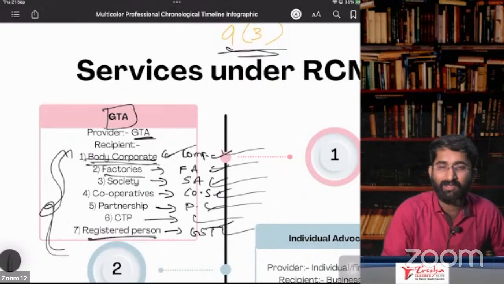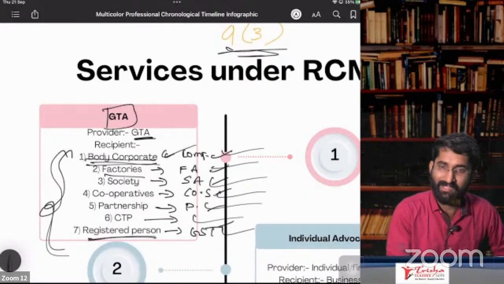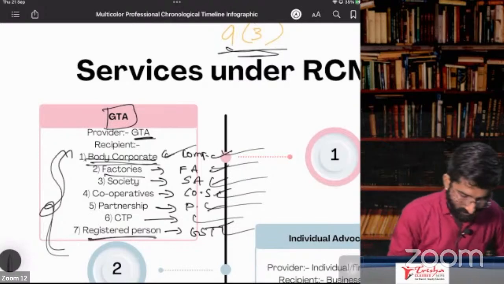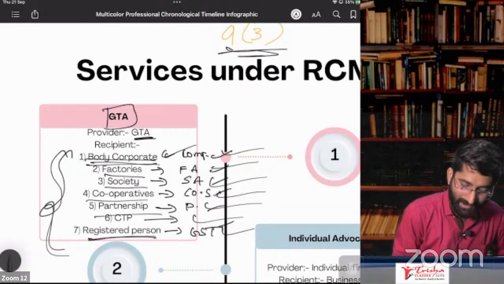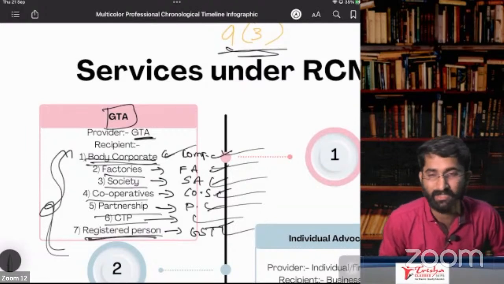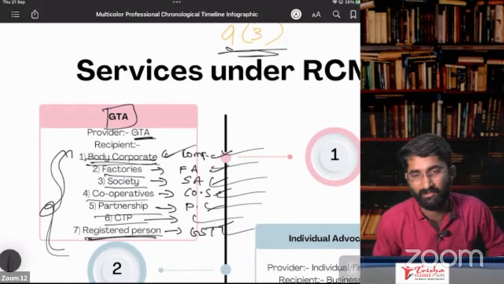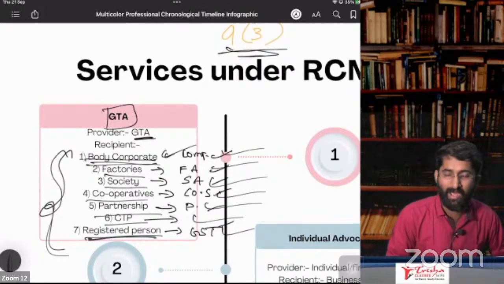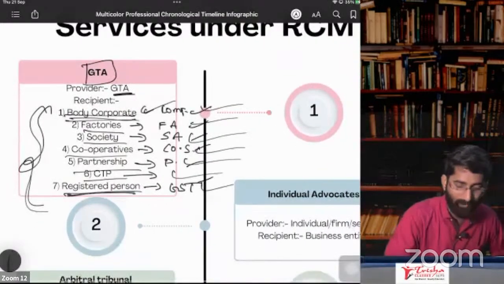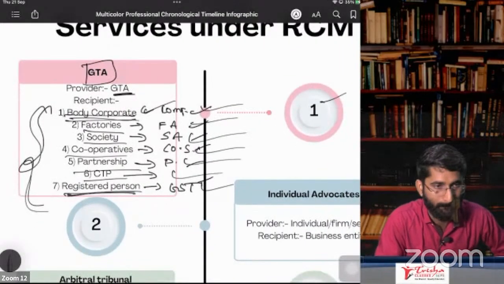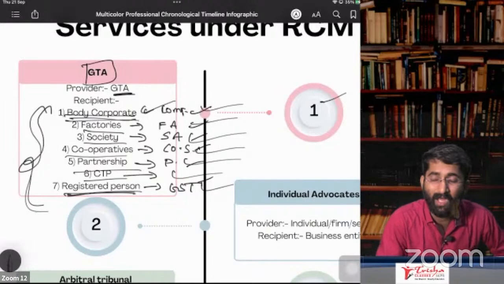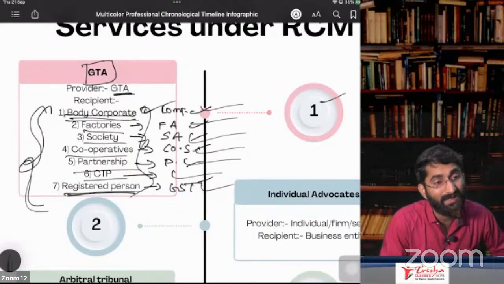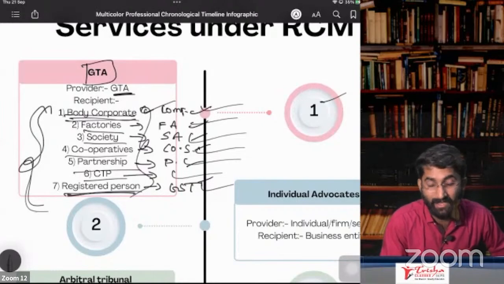Factories, sir, we have not registered. What will we do, sir? Don't worry. Section number 24 is there. Take the registration, pay under RCM. Like this, societies, cooperative societies, partnership, CTP, registered person, anyhow you are registered. So in that case, you have to go for RCM. That is required. That is point number 1 in case of GTA. Other people, sir, other than these, who are not registered, in that case, it is exempt. For them, it is exempt.